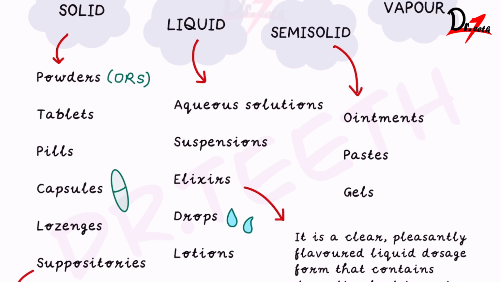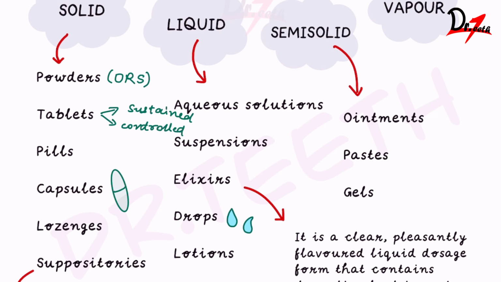Then we have the tablets. Here also the drug is in powder form, but it is mixed with certain binding agents, and then it is molded into various forms. It can be circular or oval, and then the patient can swallow it. Now, tablets can be of two types: we can have sustained release tablets and we can have controlled release tablets.